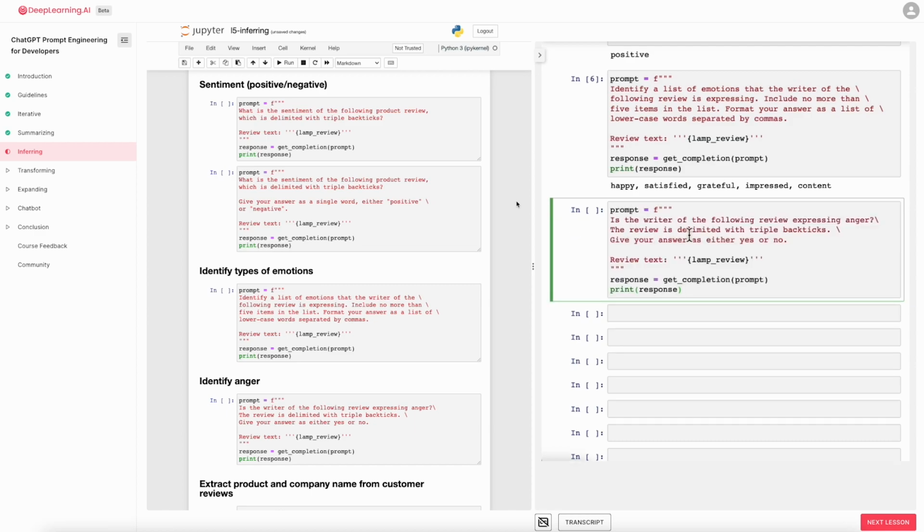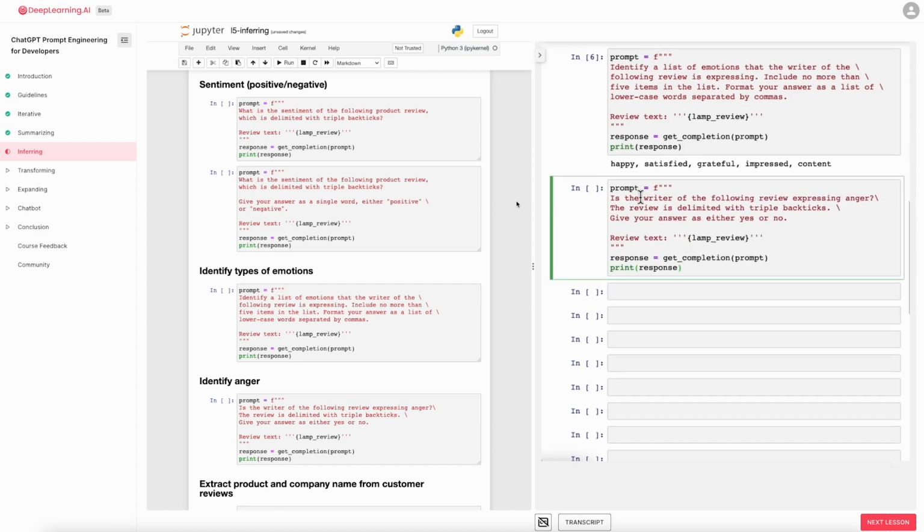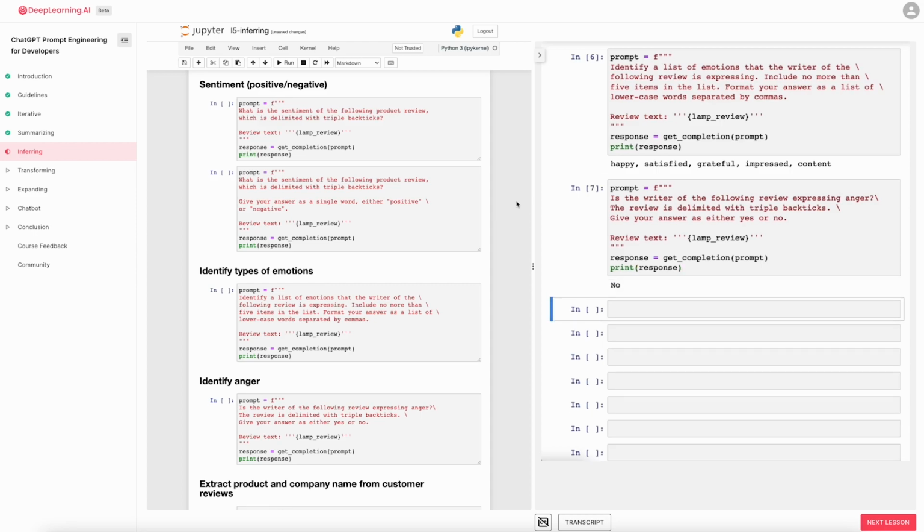So you might have a different classification problem like this. Is the writer of the following review expressing anger? Because if someone is really angry, it might merit paying extra attention to a customer review, to have customer support or customer success reach out to figure out what's going on and make things right for the customer. In this case, the customer is not angry.